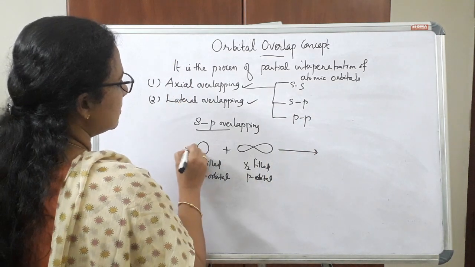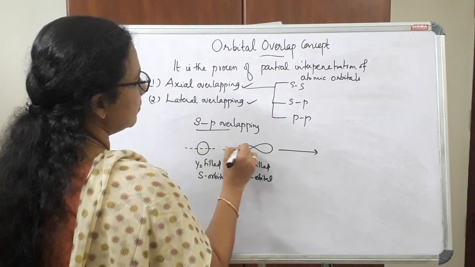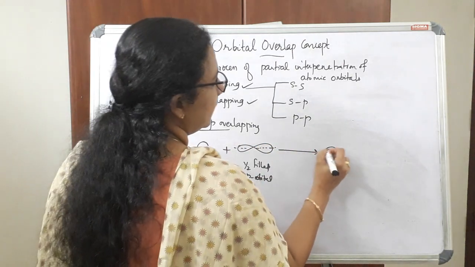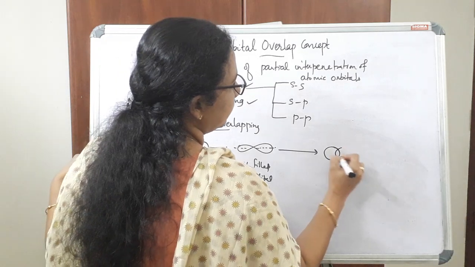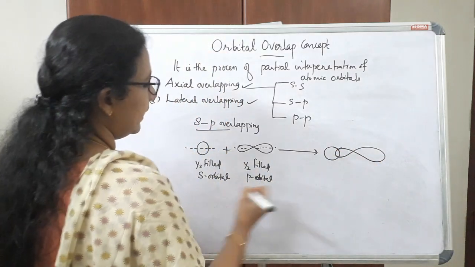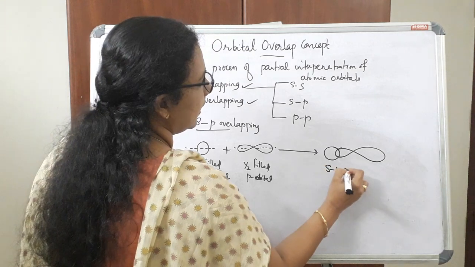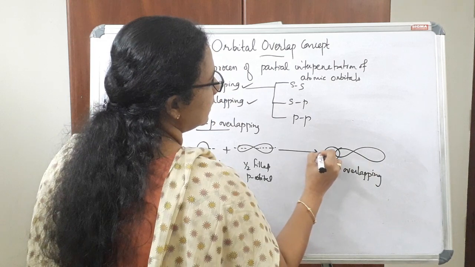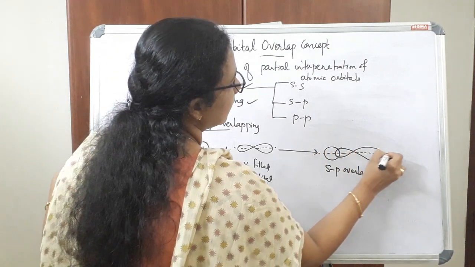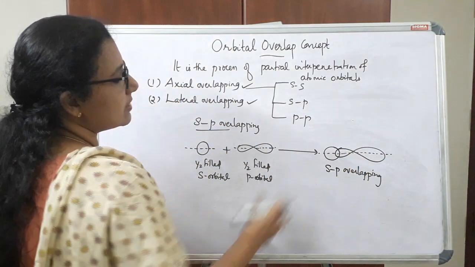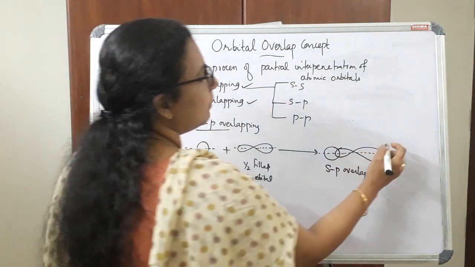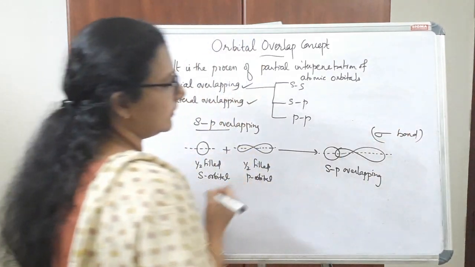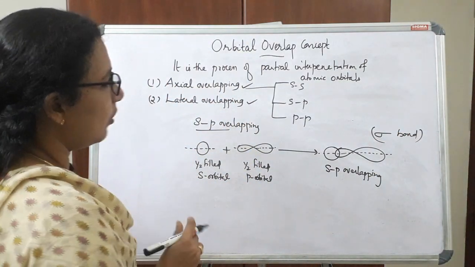So it is also an axial overlapping along the internuclear axis, and the bond formed in this case is also called a sigma bond. So this is SP overlapping.